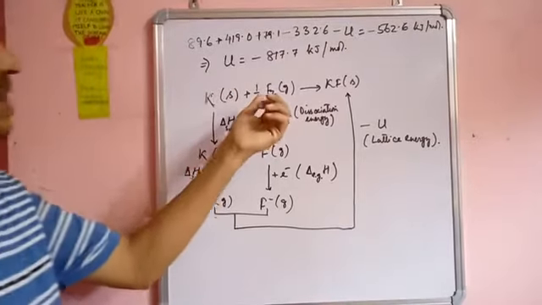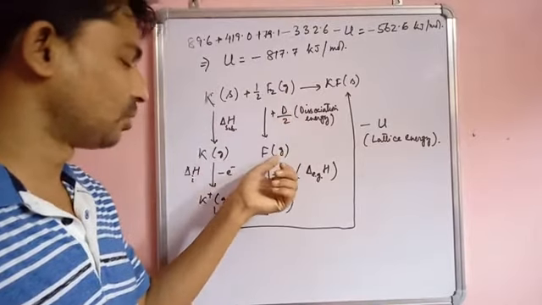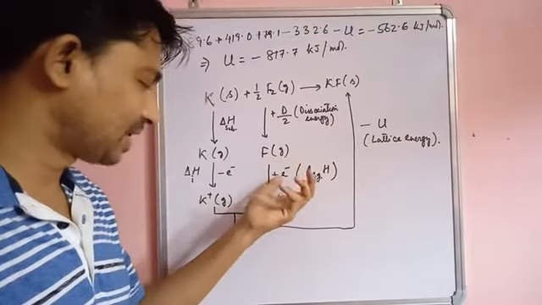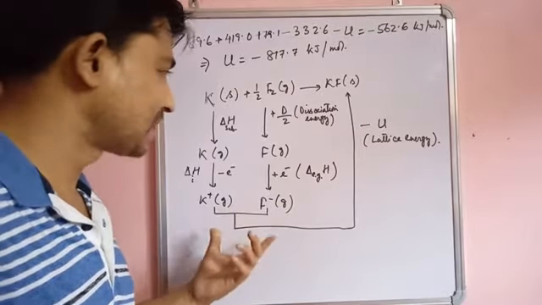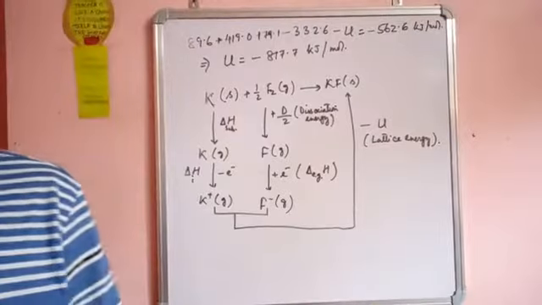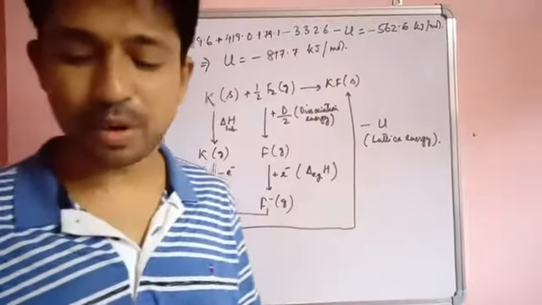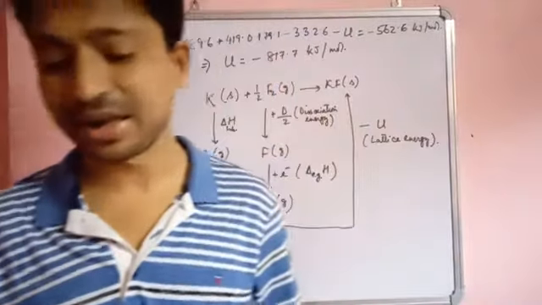In the same way, fluorine converts to gaseous state with the help of dissociation energy and accepts one electron, becoming F minus. Now this K plus and F minus combine and give us this lattice energy. So in this way the Born-Haber cycle explains how we determine lattice energy.